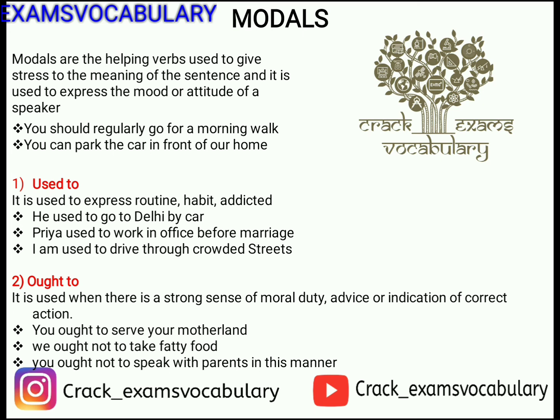So if I have used a present helping verb, then it is clear that I am talking about my present hobbies, my present addictions, my present routine. So in this sentence, I am used to drive through crowded streets, that means this is my current routine.